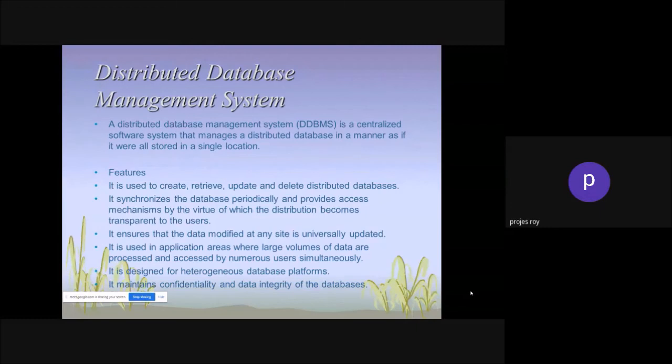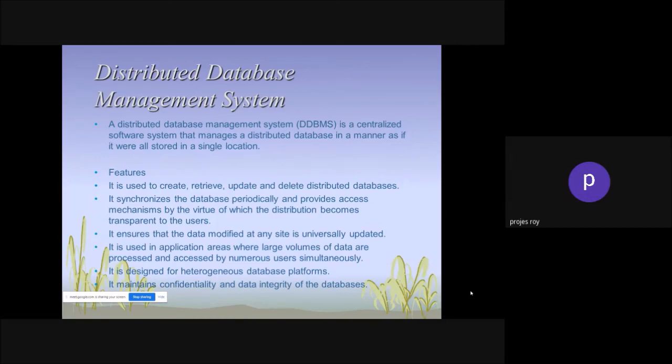But it is not that all branches are connected to one centralized server. In one regional location there is a centralized server, and that server is also connected with the main server. So it is a kind of distributed system. Suppose for a second the main server is not accessible, and touch wood, the main server has a bigger problem, but your data will be safe because you have a distributed database management system.